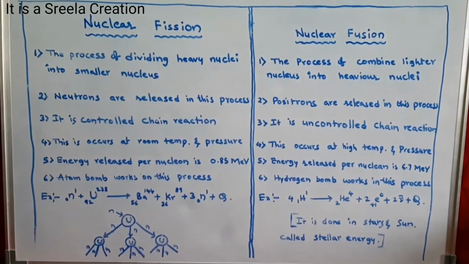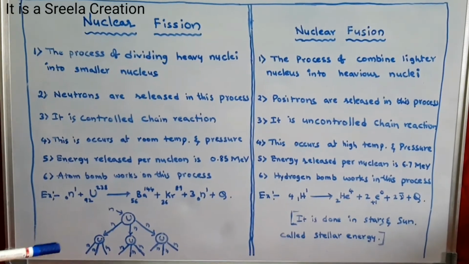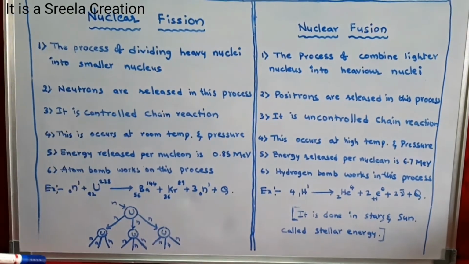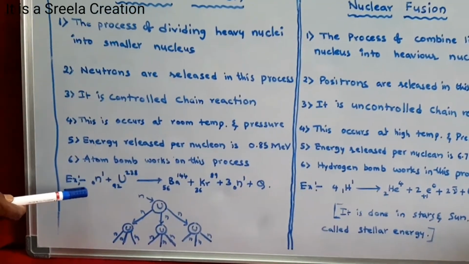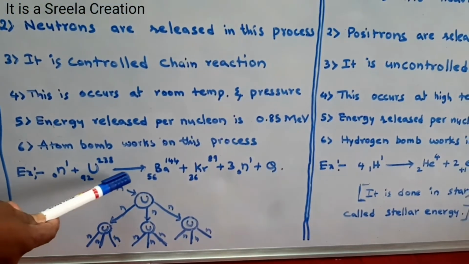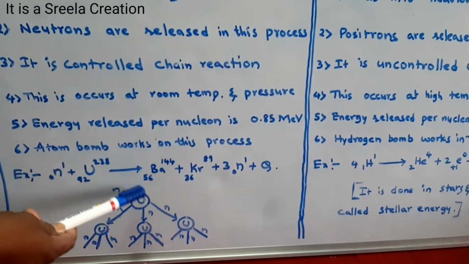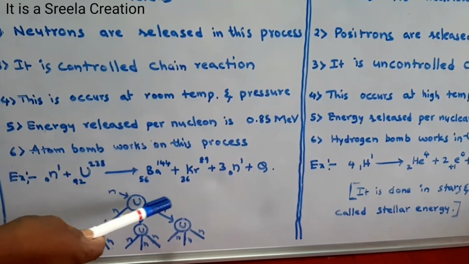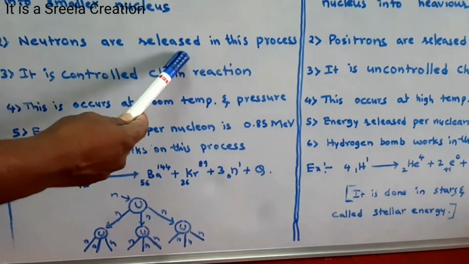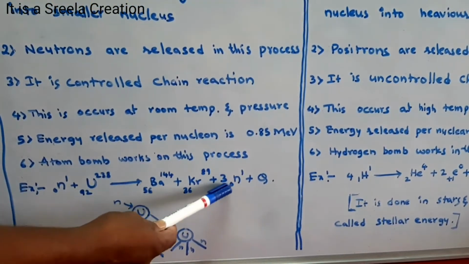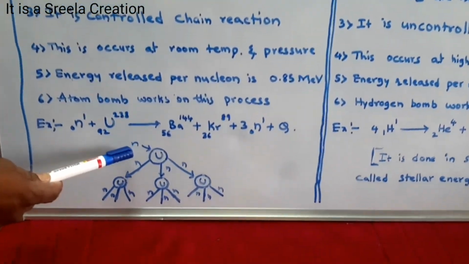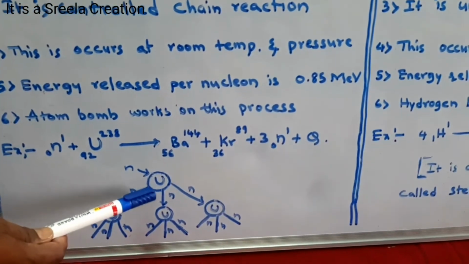Understand, everybody? I will also explain these two with examples: how the nuclei combine and how they split. Look at this: one neutron is bombarded with uranium. The uranium is split into two parts, barium and krypton, the middle stable nuclei. Afterwards, 3 neutrons are released, as well as some energy. This reaction is an example for the chain process.